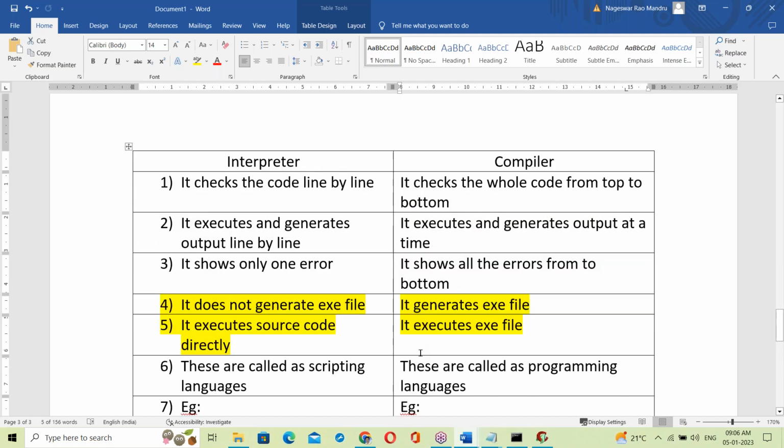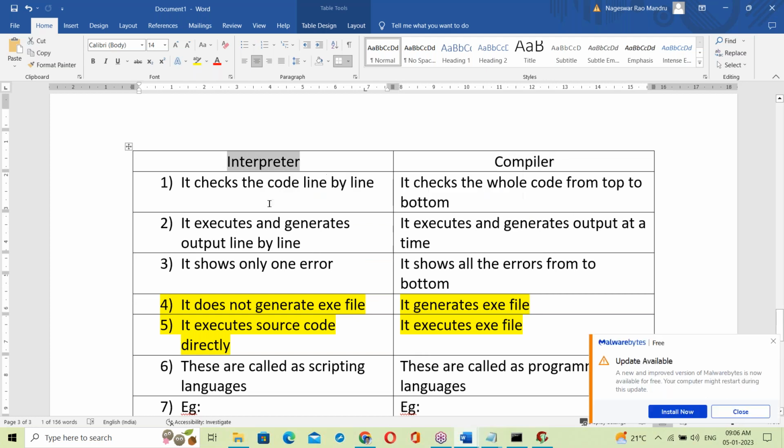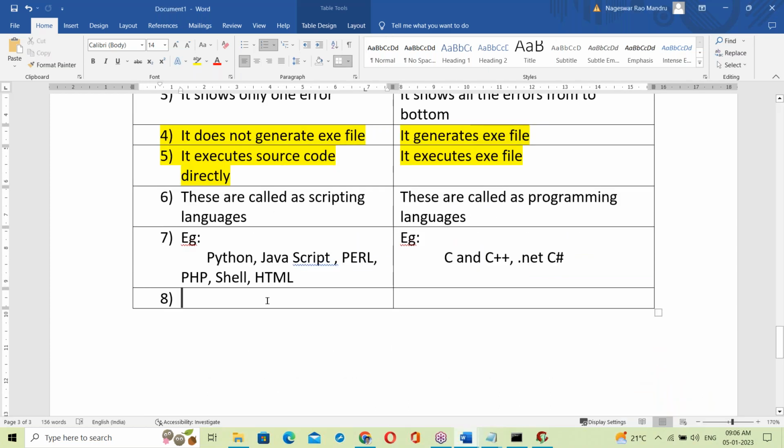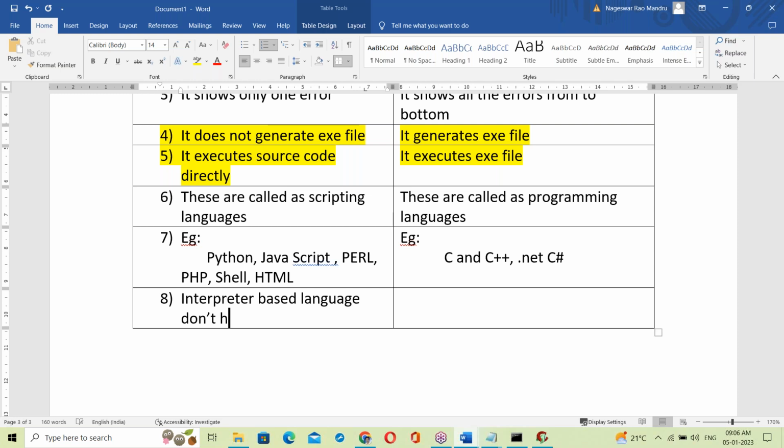Let us come to some conclusion here: interpreter, compiler. The main difference is the exe file. Interpreter based languages don't have an exe file.